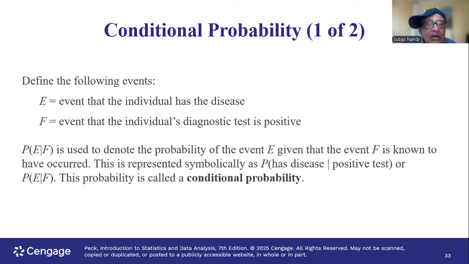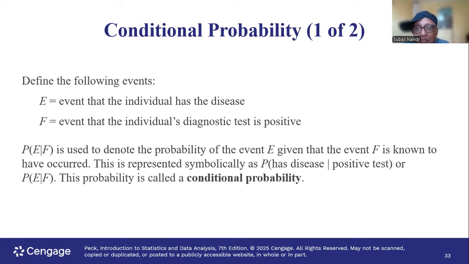Okay. So here they explain with a different example. Define the following events. E, the event that individual has the disease, some kind of disease they're looking at. F is the event that the individual's diagnostic test is positive. So E is the event person has the disease. F is the event that the individual's diagnostic test for the disease is positive. So here is the conditional probability of E given F. That vertical line is read as given F has occurred already.